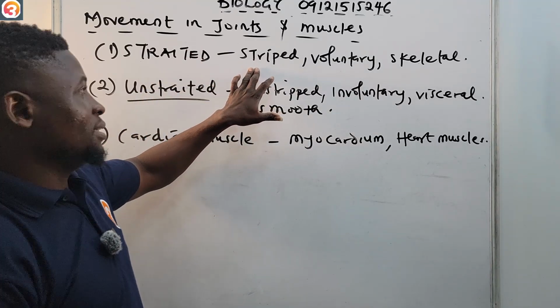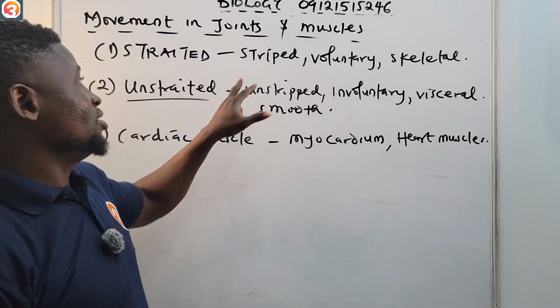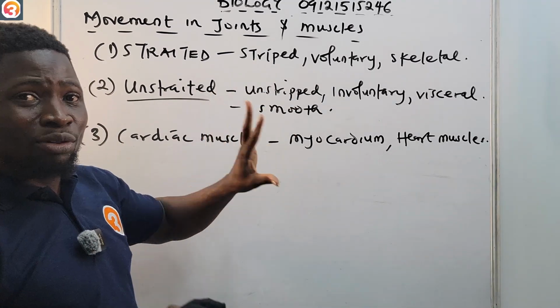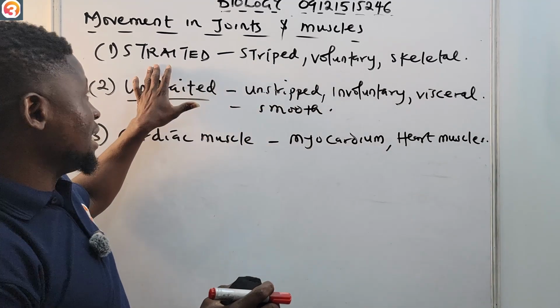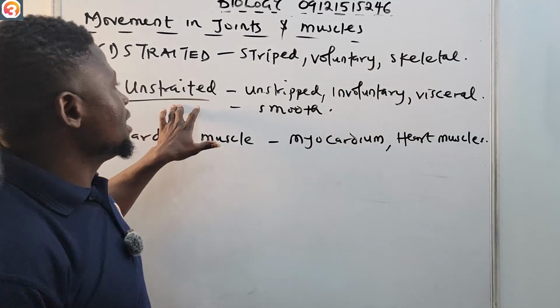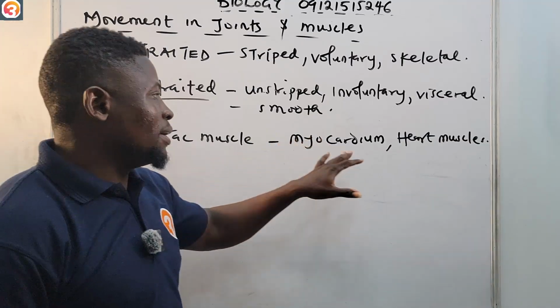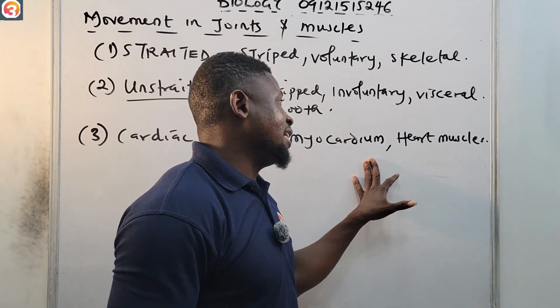You can see striped, unstriped, and cardiac. But these are their real names. Striated means striped. It means voluntary. It means skeletal. Unstriated means unstriped. Involuntary, visceral, smooth. Cardiac muscle, another name for it is the myocardium, and what?